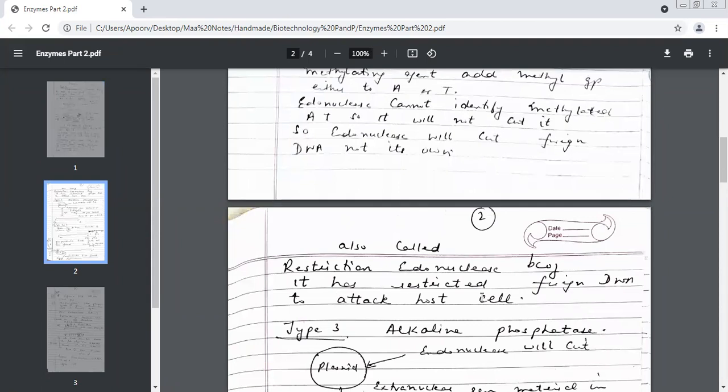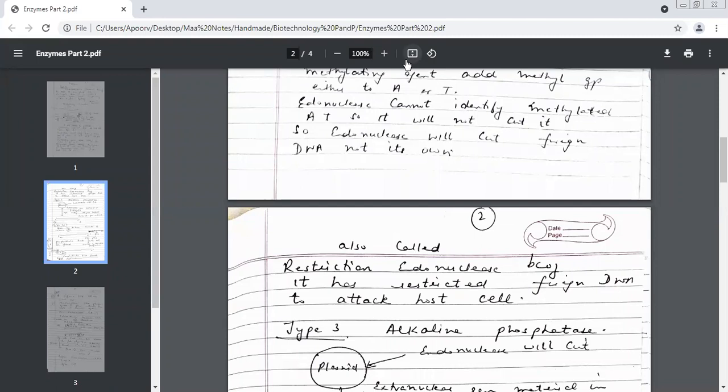Why are they called restriction endonucleases? Speak out, all of you. Ma'am, because they restrict foreign DNA to attack the host cell. Okay. So we have two names for endonucleases. Tell me quickly, what are the two names we have?